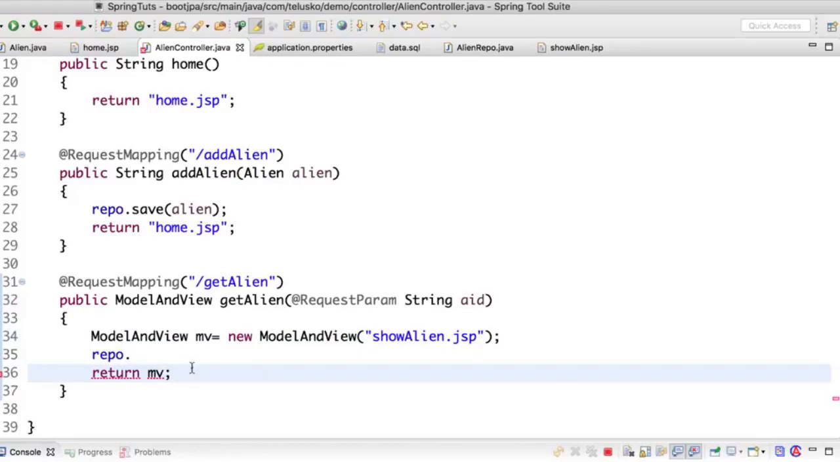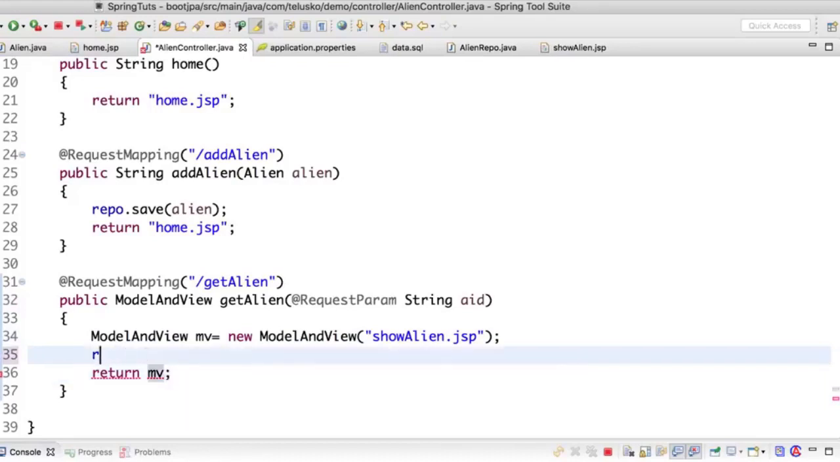But with this mv, with this view, I also want to return the data. But from nowhere, I'm fetching data, right? Now think about this. When I say get alien by passing an AID, what do you think? How many aliens will I get? One or many? Of course one, right? Because when you mention primary key, you will be getting only one object. So you will be storing that in an alien.